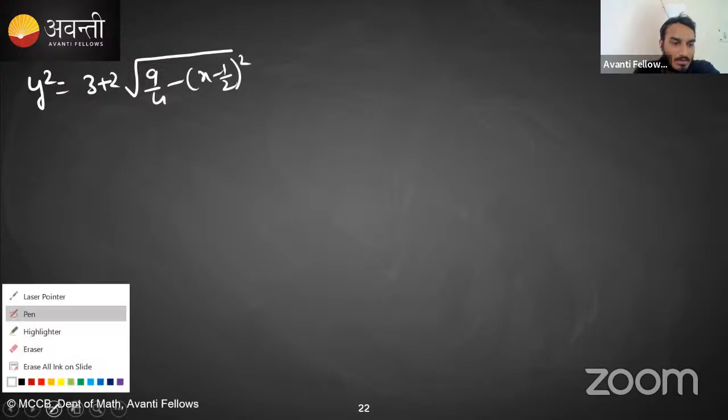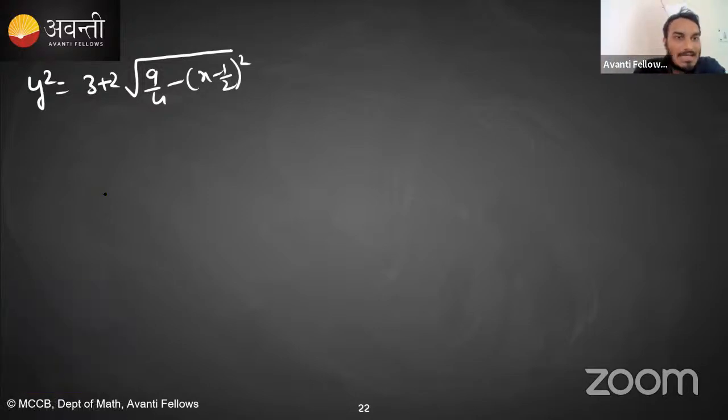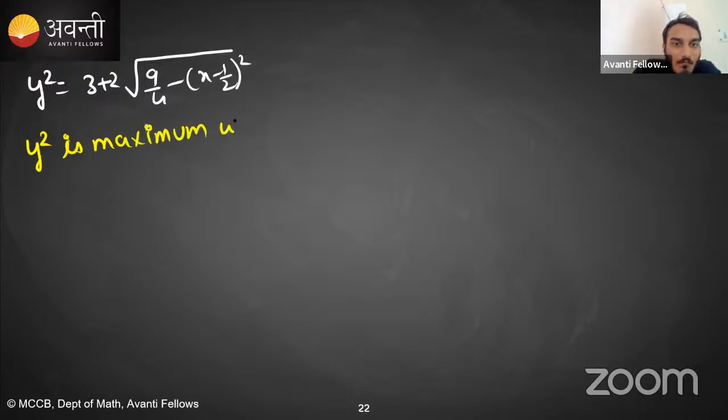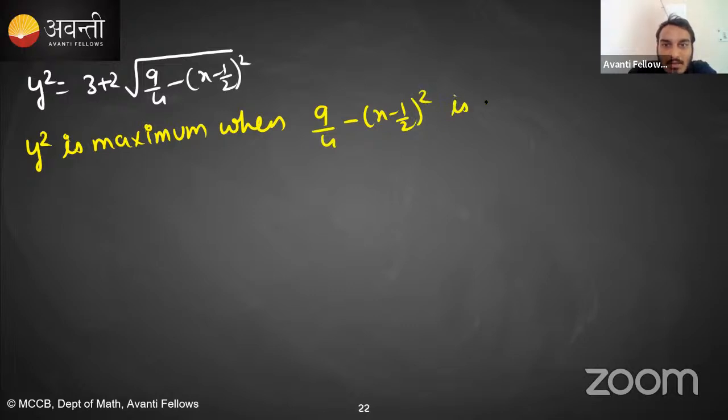Okay. Now students, everybody focus here. Tell me quickly, y square is maximum. Y square maximum कब होगा? Y square is maximum when this term is maximum, means when square root के अंदर वाली quantity is maximum, when 9/4 minus (x minus half) square is maximum. Do you agree with me or not? Y square maximum कब होगा?